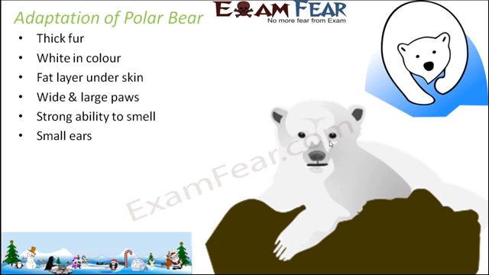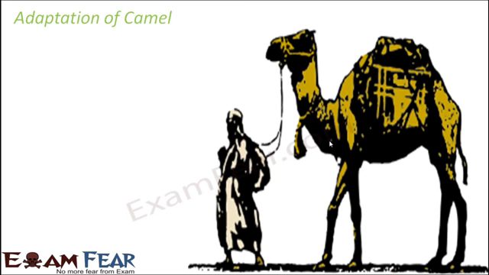Small ears. Now, if any organism has big ears, then the loss of heat through the ears would also be more. Here, the animal wants more and more heat to be present within its body so that it can survive or overcome the cold weather. So that's why they have small ears, so that the heat loss through the ears is very little. They have sharp teeth which help them to eat other animals. Similarly, when you look at the adaptation of the camel, it is going to be very different from that of the polar bear.